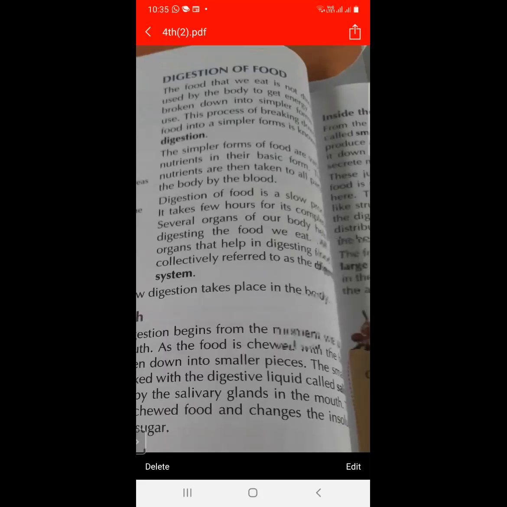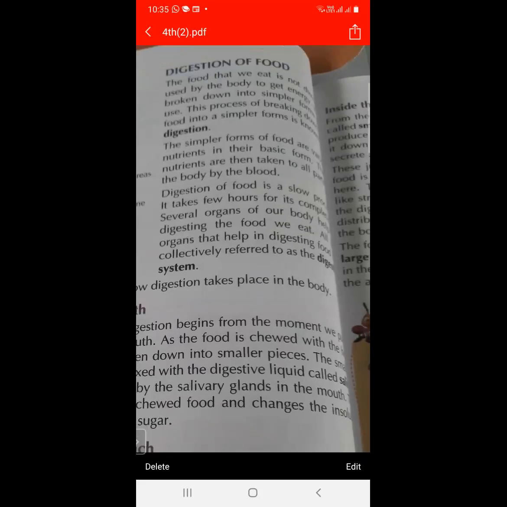As we know, the food we eat is not directly used by our body. So firstly, it is converted into a simpler form, and the process of converting this food into a simpler form